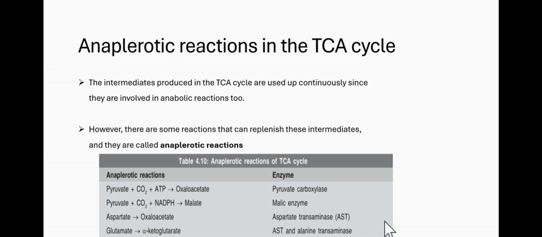Basically, these are the basic things that you need to know about the TCA cycle. As we said, it's a very busy roundabout. It's a very important and central metabolic pathway. That's why we have seen a lot more about it.